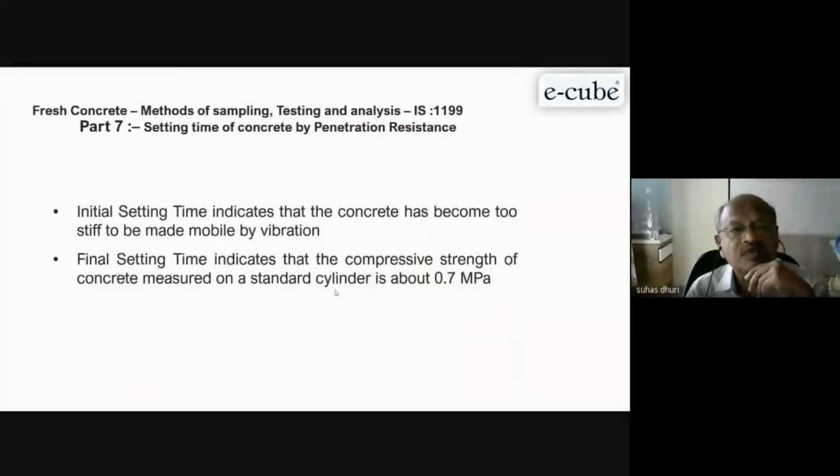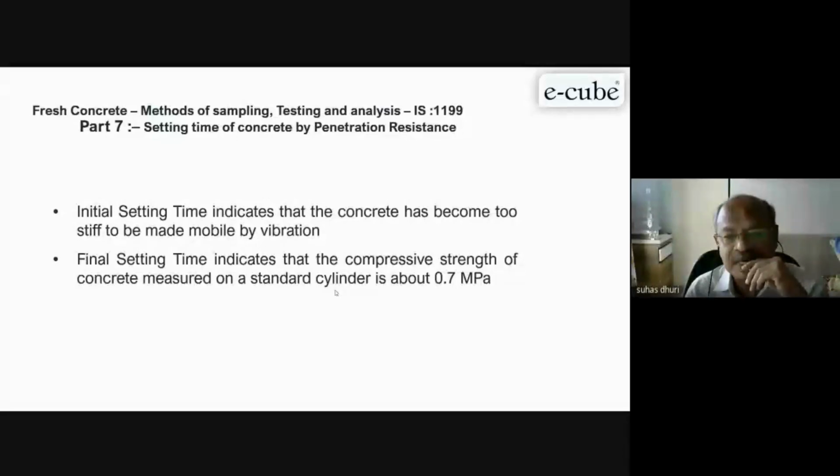So how to determine the setting time of concrete? There is a procedure given in IS 1199 part 7. Earlier it was there and still that code is not withdrawn because all the parts of 1199 have not yet been released. There are 12 parts, as we have discussed earlier. So this is part 7, setting time of concrete by penetration resistance. It was given in IS code 8142. You can note down IS 8142. You can refer to that code to find out the setting time of concrete.